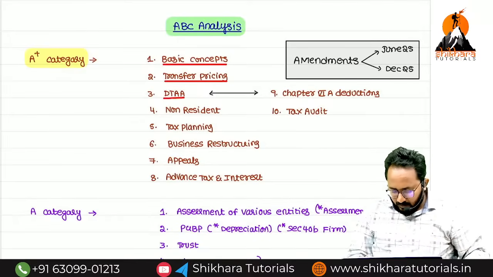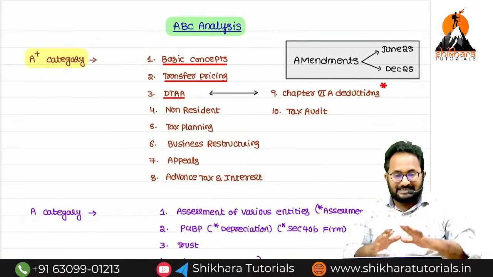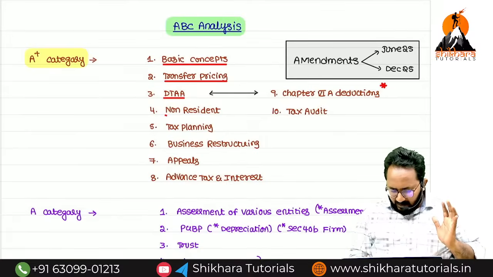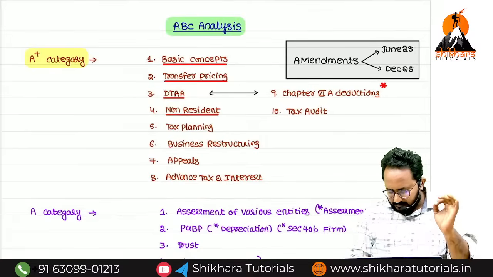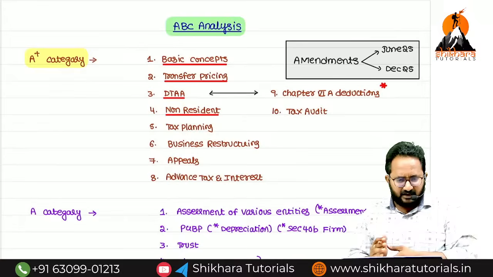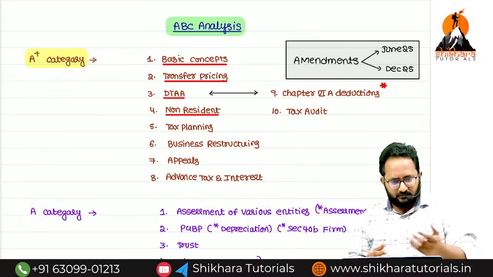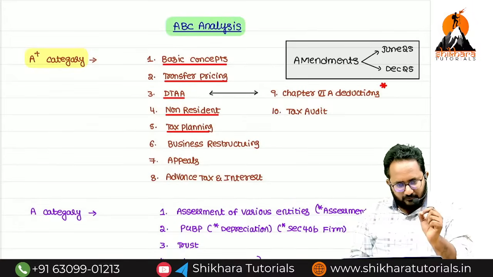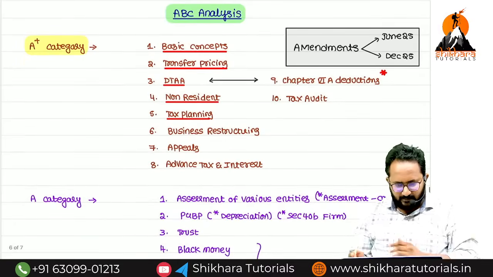DTAA. For this DTAA, refer to chapter 6A deduction support. Just refer, don't memorize the entire chapter. Next, non-resident, definitely 7 marks. DTAA, definitely 14 to 20 marks. Tax planning, definitely 14-mark questions, that means 7 plus 7.